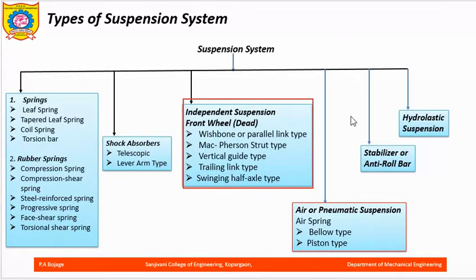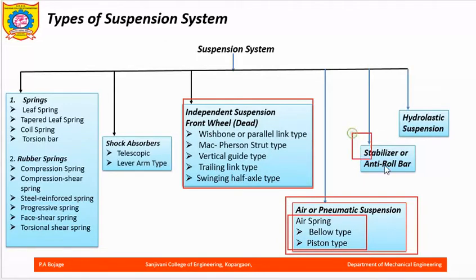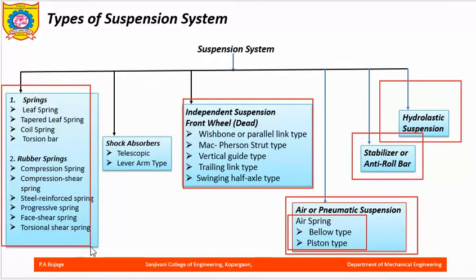The next type of suspension system is the air suspension system or pneumatic. Air springs are of two types, the bellows type and the piston type. Next is the stabilizer or anti-roll bar and hydroelastic suspension. So these are the types of suspension used in automobiles, almost for all applications.